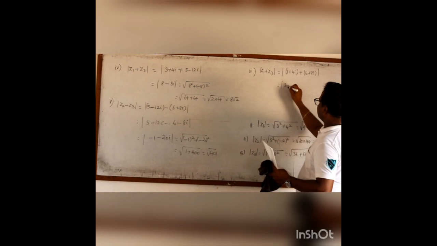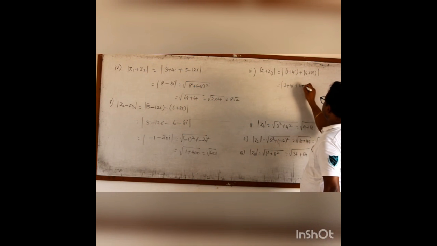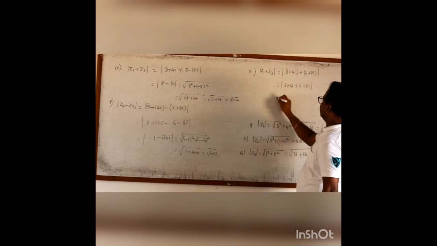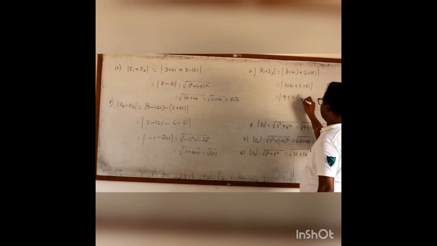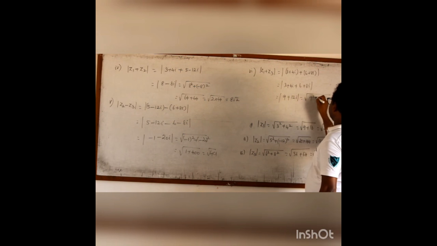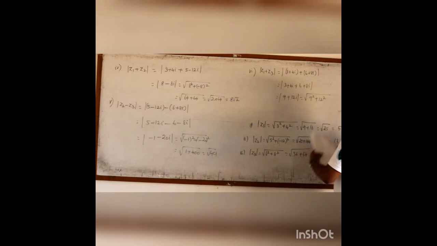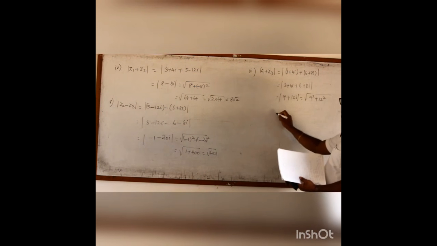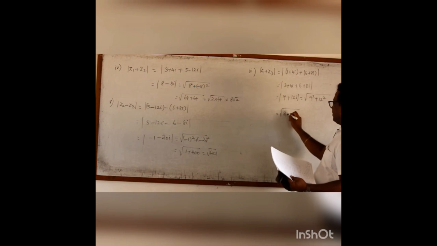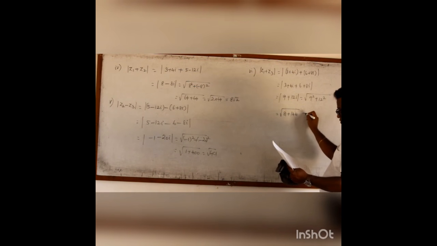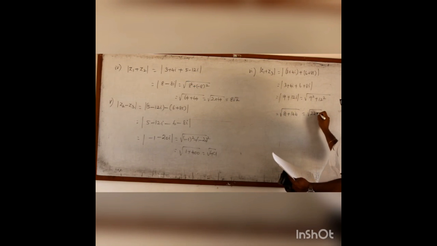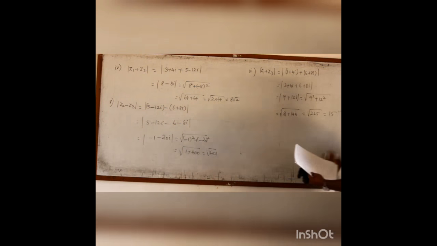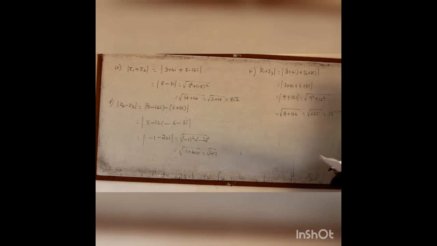Adding the real parts, 6 plus 3, 9, plus 12i. It is root of 9 square plus 12 square. That is root of 81 plus 144. It is 225, which is 15. This is example 2.9.